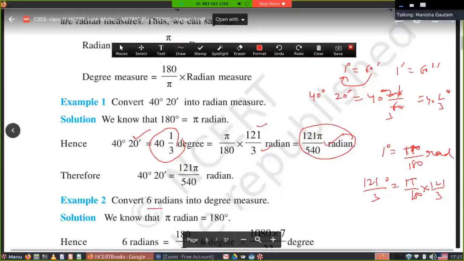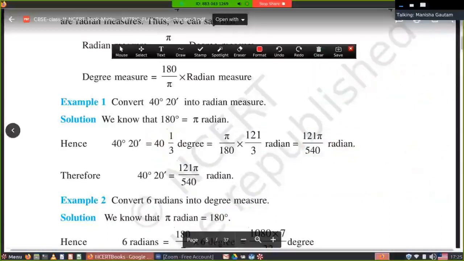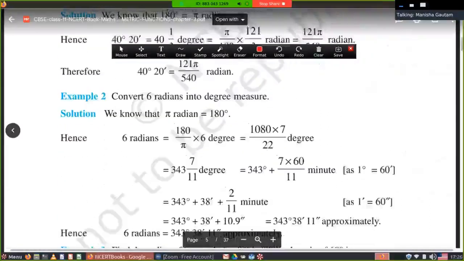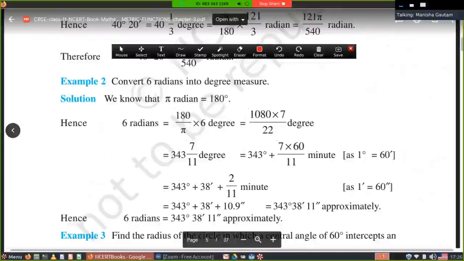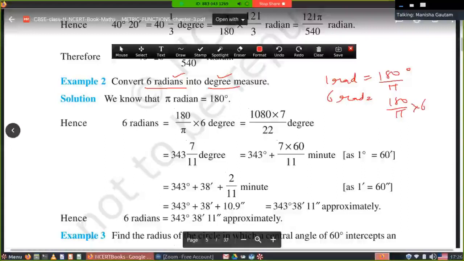Now convert 6 radian into degrees. 1 radian is equal to 180 upon pi degrees. We have to convert 6 radian into degrees. It means 1 radian is equal to how many degrees? 180 upon pi degrees. So 6 radians is equal to 180 upon pi into 6.